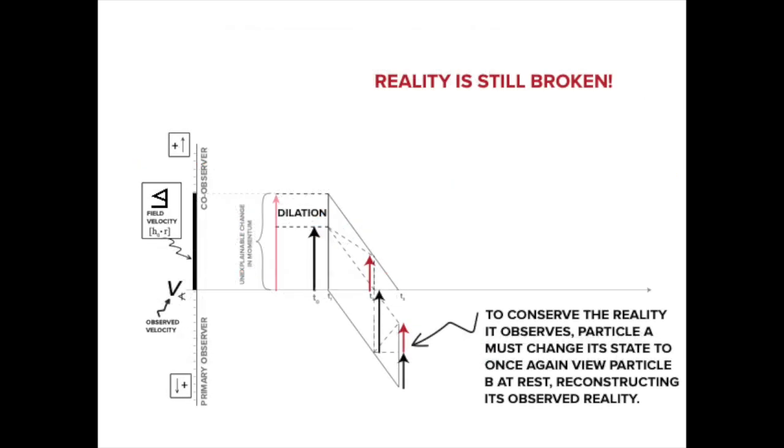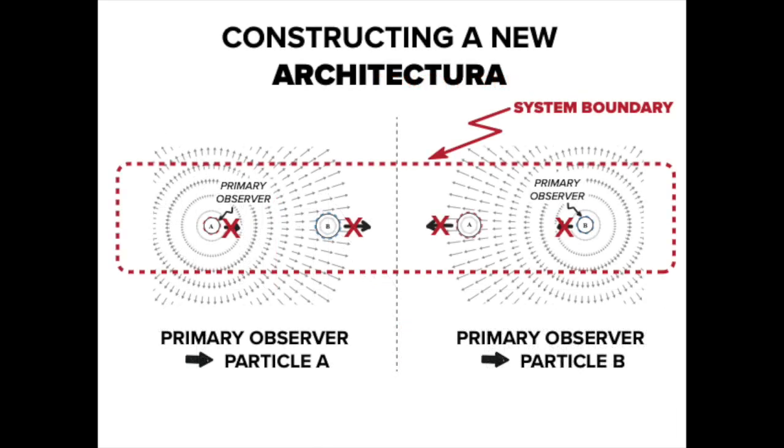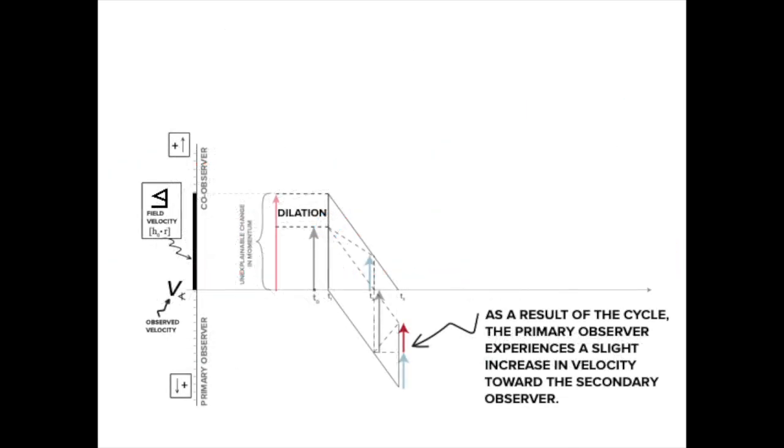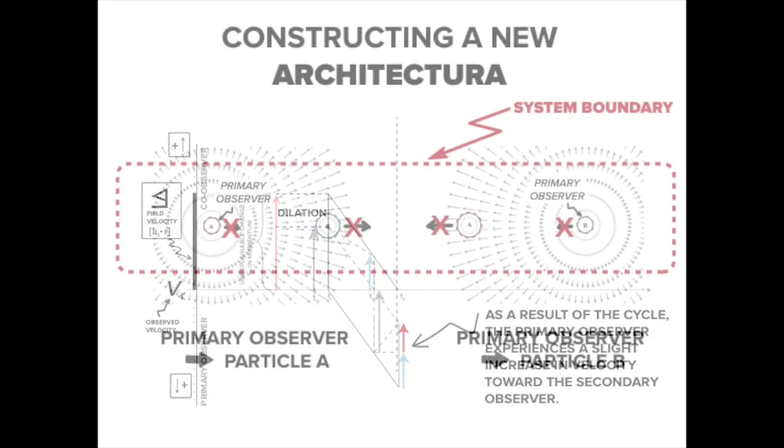When we overlay the simultaneous dual observations, we can see that, like entropic expansion, the changes in the system are entirely internal. In the end, the primary observer is moving toward the co-observer, and the co-observer is moving toward the primary observer. It is an equal and opposite relationship.